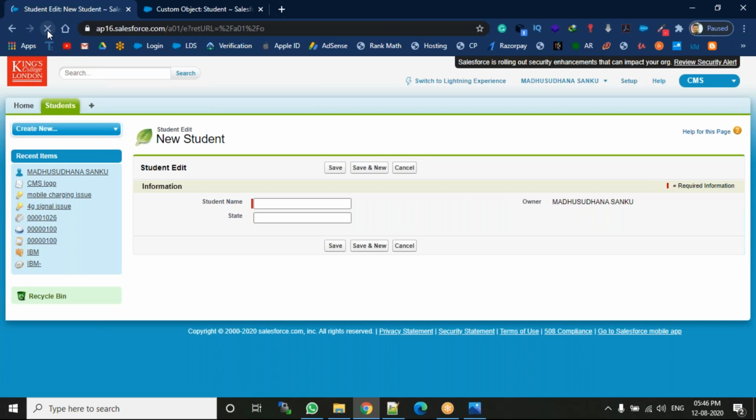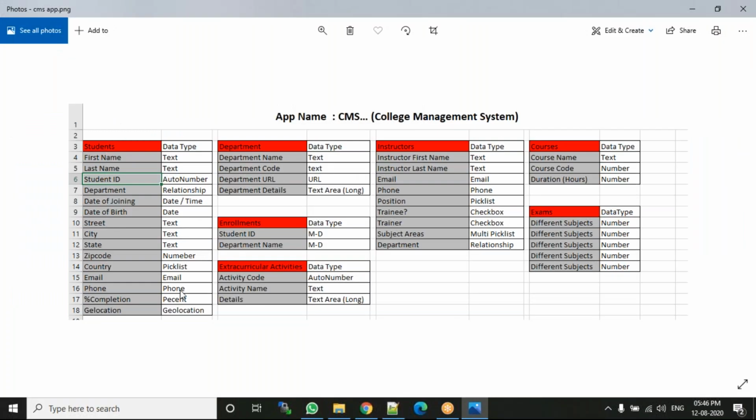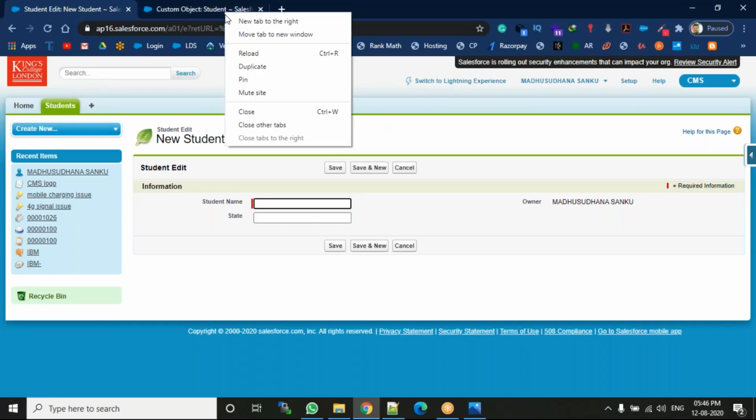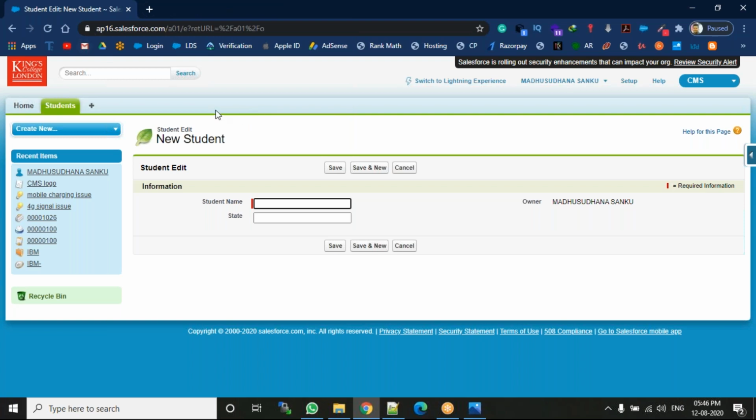See, I got the state field. Then I'm going to enter the number field. Where is that number? Zip code. A zip code is a number, right? Then you can come here. So how to create this field under the students object?